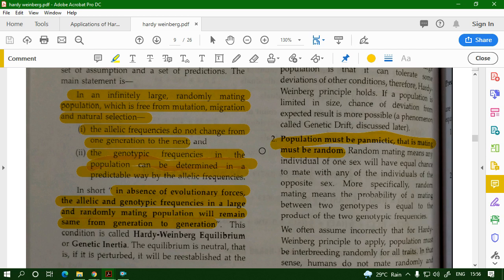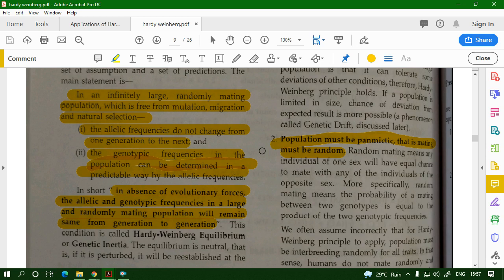So you can calculate the genotype from now. What you had seen earlier was calculating the allelic frequency from the genotypic frequency. Now you have to calculate the genotypic frequency from the allelic frequency. How will you do it? That is what we are going to talk about now.